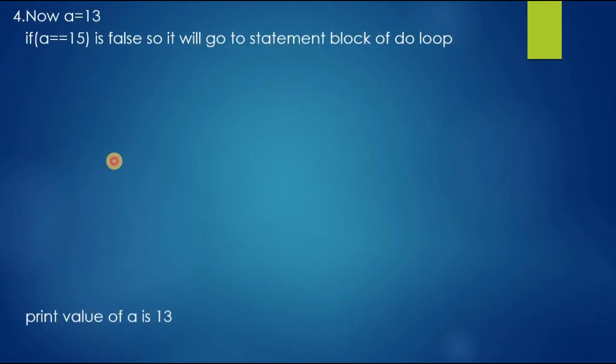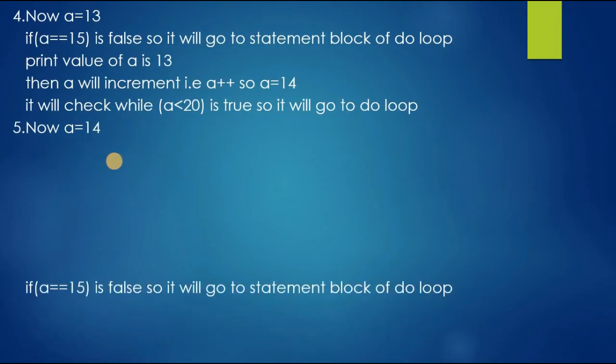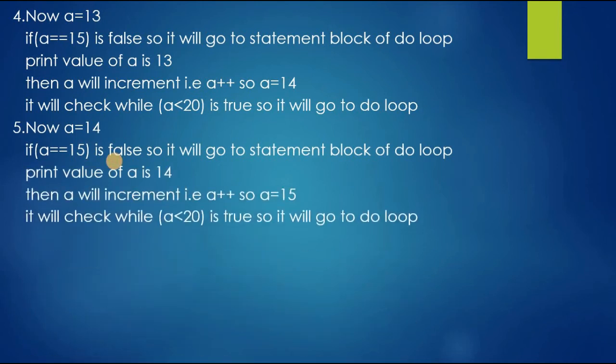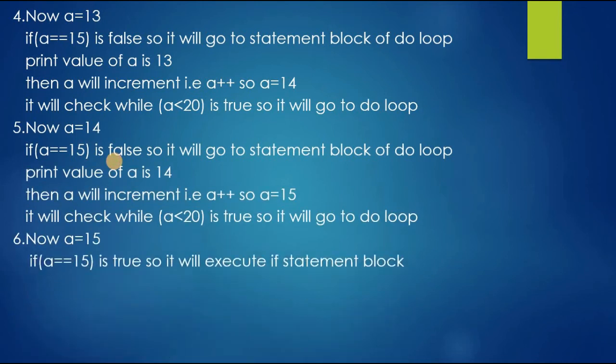This process will continue until we get the number 15. When we get the value of a as 15, the if condition will be true there. When a is equal to 15, the condition is true, so it will execute the if statement block.